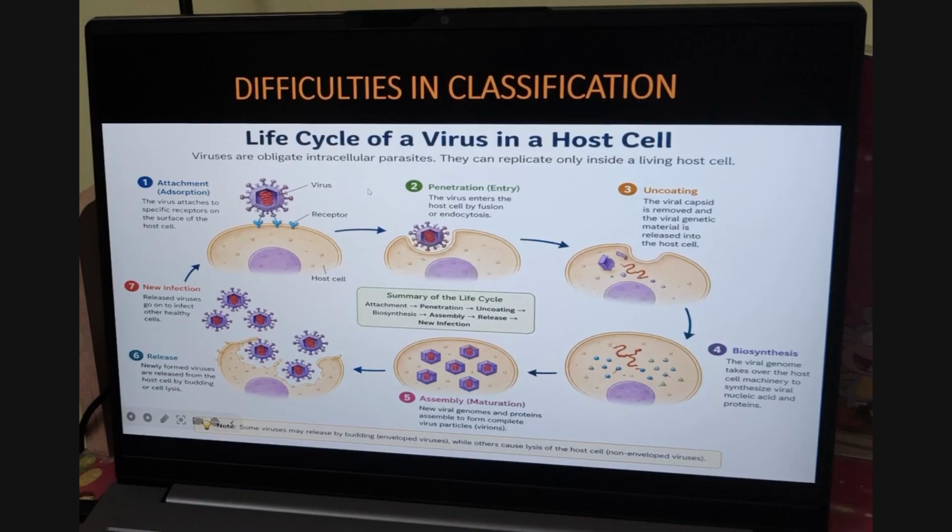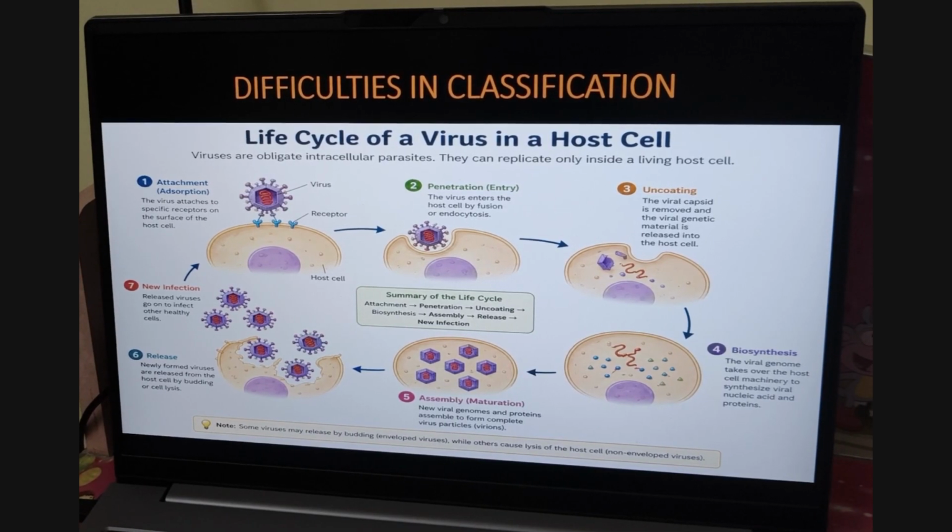When you take virus, they are called obligate intracellular parasites. First you need to know what parasites are. Parasites are heterotrophic, which totally rely on a host for nutrients. Intracellular means inside the cell, and obligate means without a host, it is considered just a chemical. So viruses are obligate intracellular parasites. They can replicate only inside a living host cell.